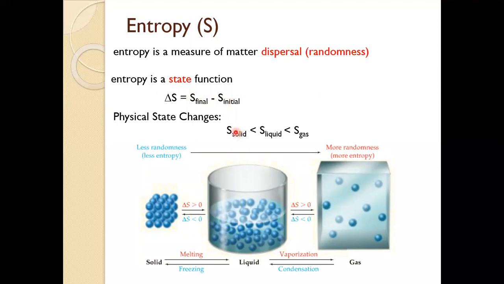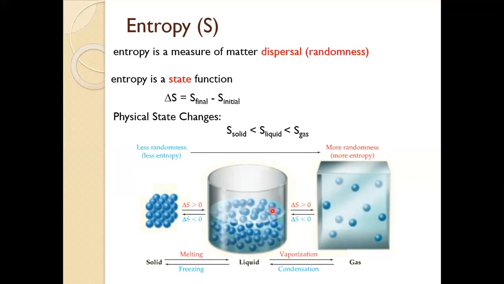For physical state changes, the simpler type of change, all we need to worry about is how the entropy of a solid compares to that of a liquid and that of a gas. Comparing our models, notice that in a solid phase, the particles are very tightly packed and there is a very small number of microstates, and therefore relatively low entropy for a solid phase, less randomness in the distribution of those particles, compared to certainly the gaseous phase, where the particles are very randomly placed, with high dispersal of matter.